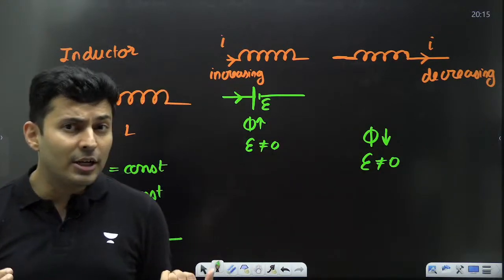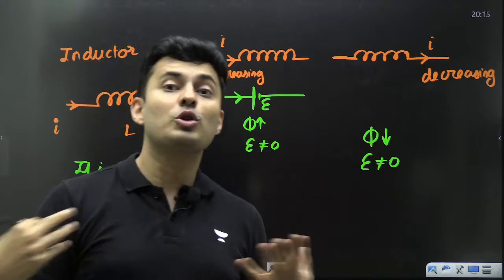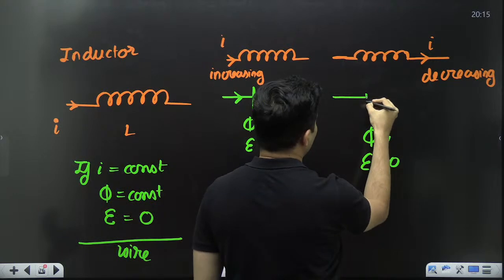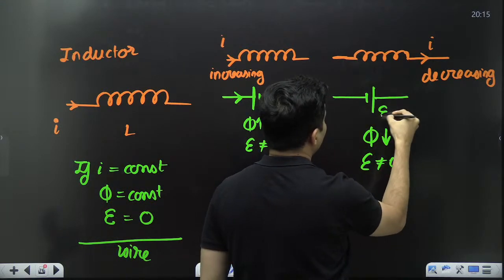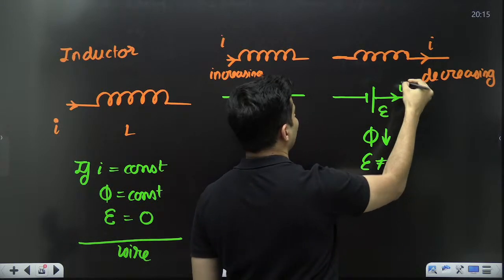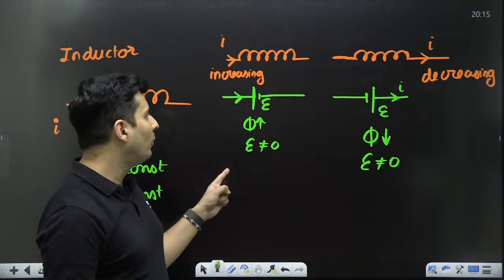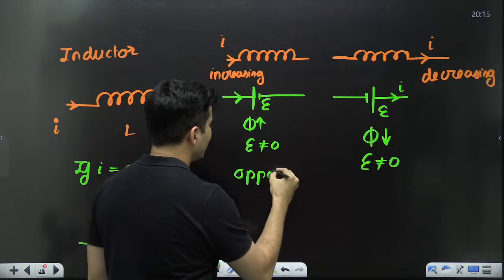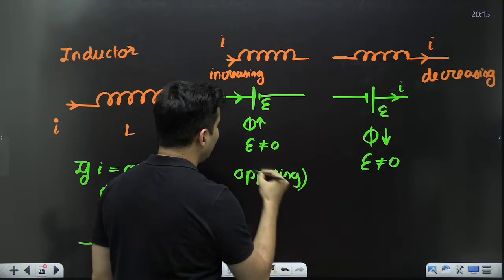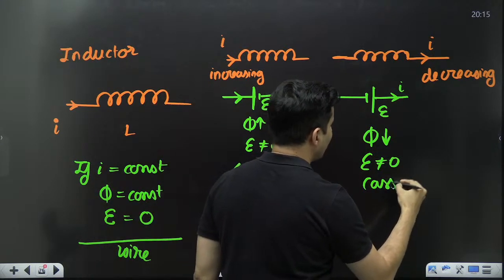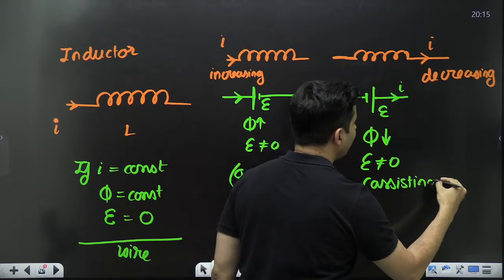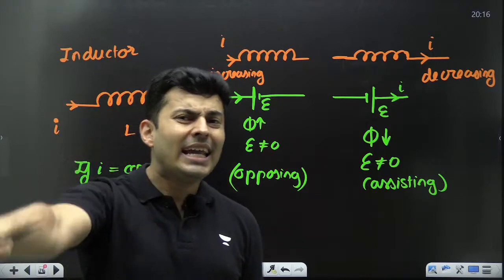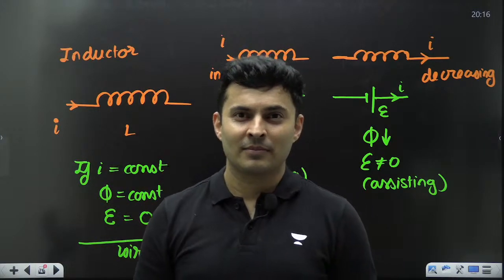But when the flux reduces, by Lenz's law, what should happen? You should help the flux. So what will you do? You will replace the inductor with one single battery like this, which will help the current. Here it is opposing, here it is assisting. So here it is opposing the increasing current. Here it is assisting the decreasing current. That's how inductors work. It does not like changes.